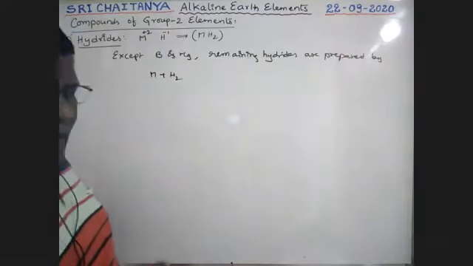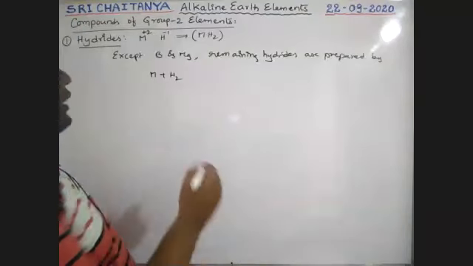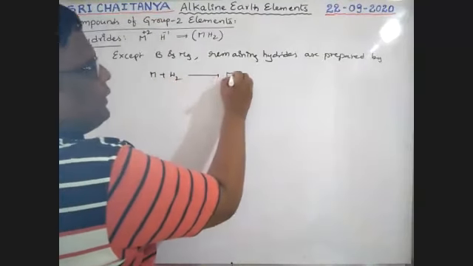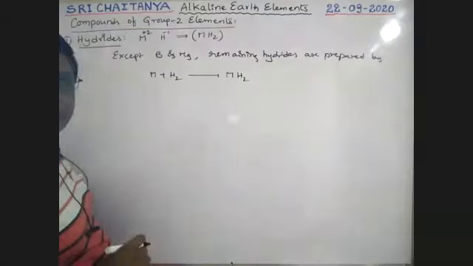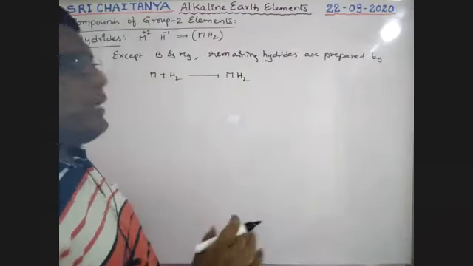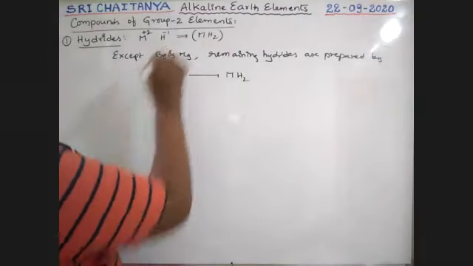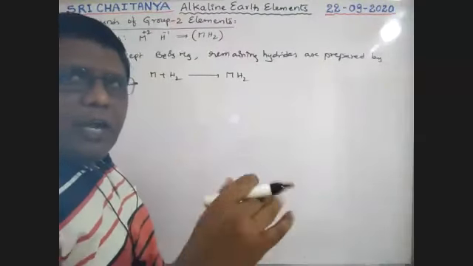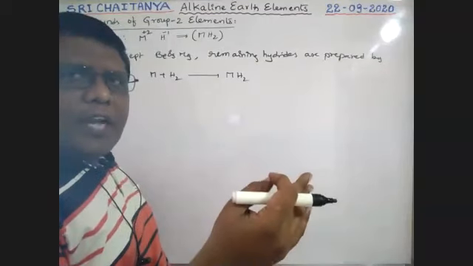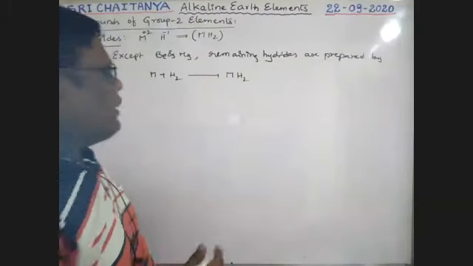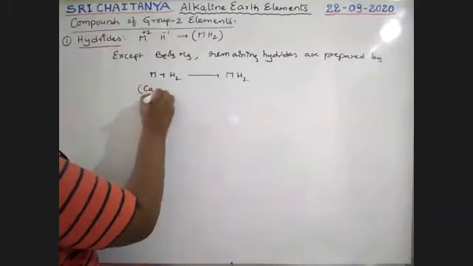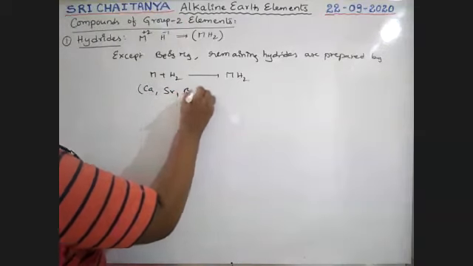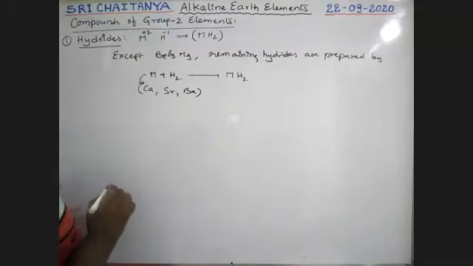Direct reaction of the element with hydrogen. So it is except beryllium and magnesium. The remaining elements, that is calcium, strontium, barium. Here M is calcium, strontium, barium.